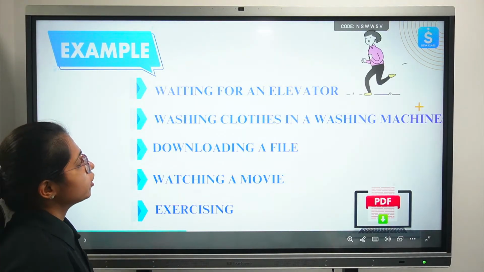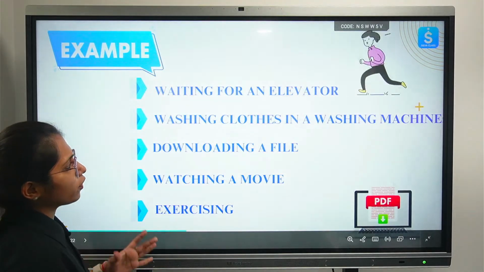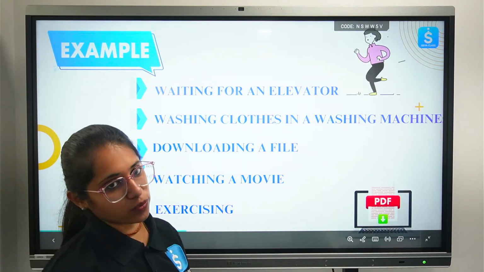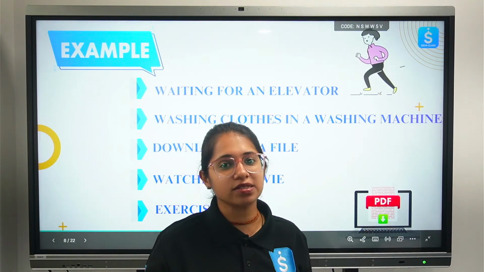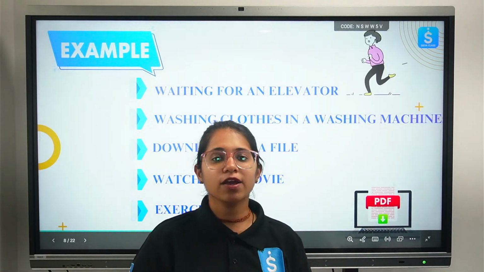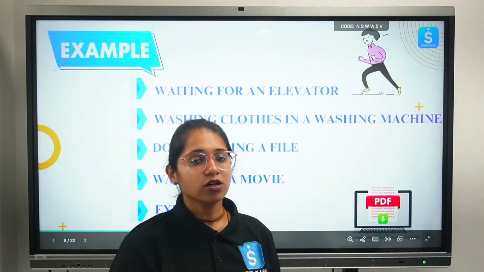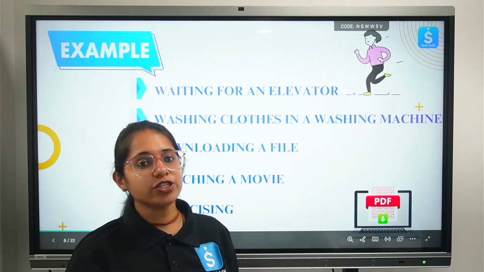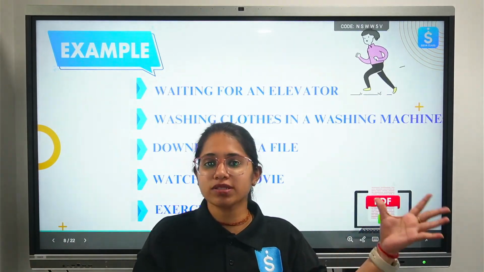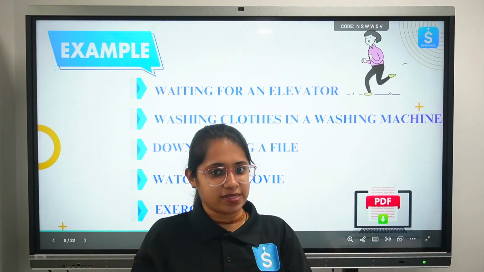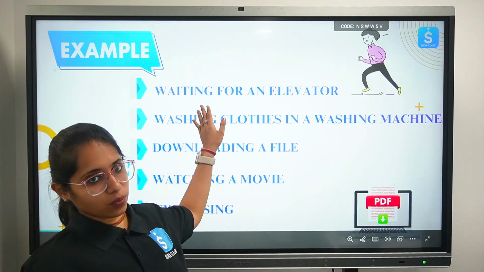Now let's see examples of the while loop in our day-to-day life where it's useful. Take waiting for an elevator, if you're going to malls or you have elevators in your buildings or schools. Until you reach that floor, until that condition is met, the elevator keeps going, and then it stops. So that fulfills the while loop here.